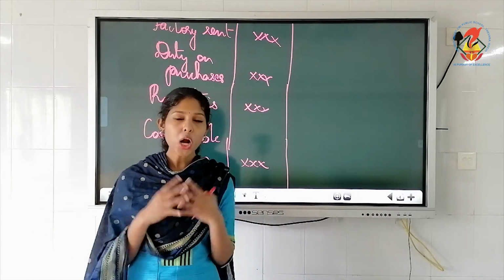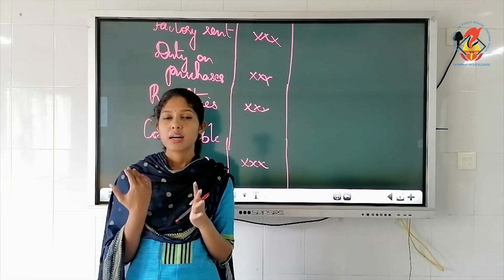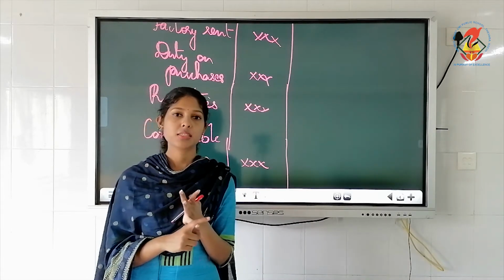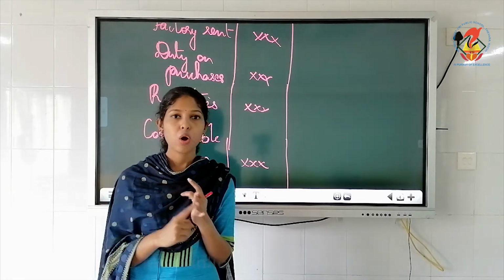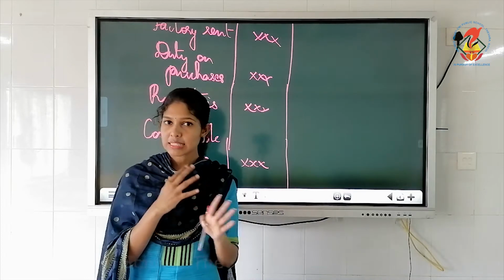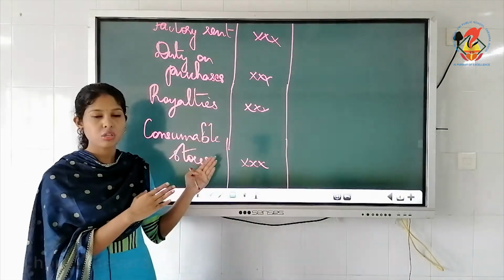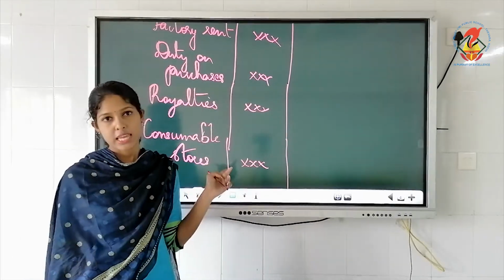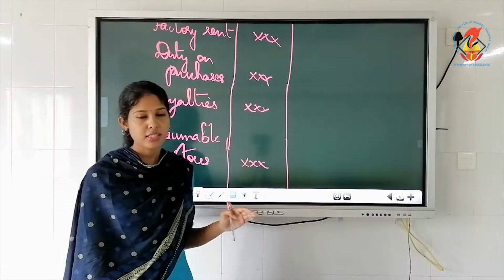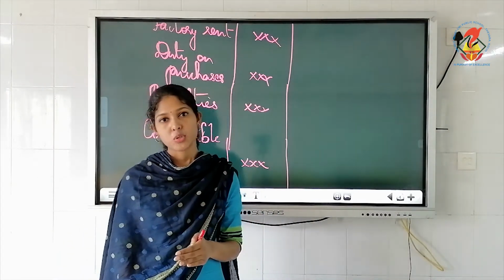So to keep all these machines in proper condition, you will have to incur additional expenses like engine oil, or you will have to put some grease, you will have to use cotton waste. So all these are additional expenses related to your machine or production. So it is direct. So that's the meaning of consumable stores. All these direct expenses will be written on the debit side of trading account.